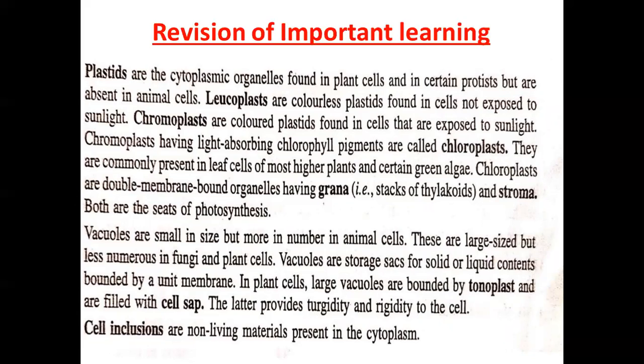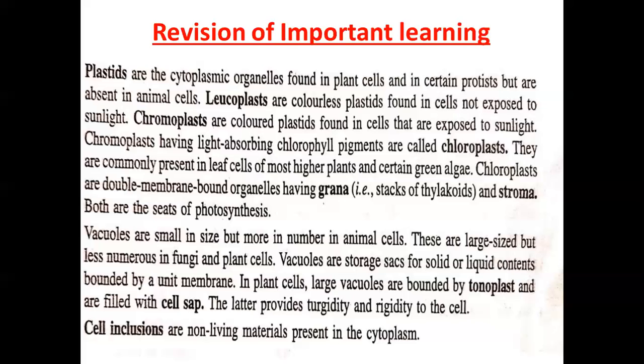Chromoplasts having light absorbing chlorophyll pigments are called chloroplasts. They are commonly present in leaf cells of most higher plants and certain green algae. Chloroplasts are double membrane bound organelles having grana, that is stacks of thylakoids, and stroma. Both are seat of photosynthesis.